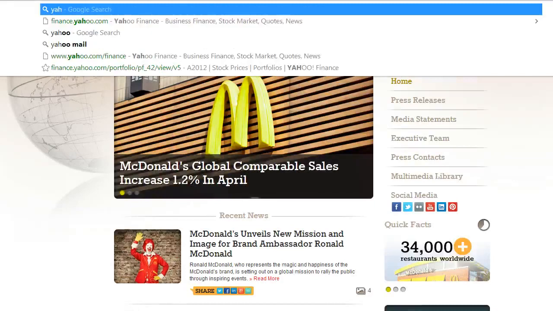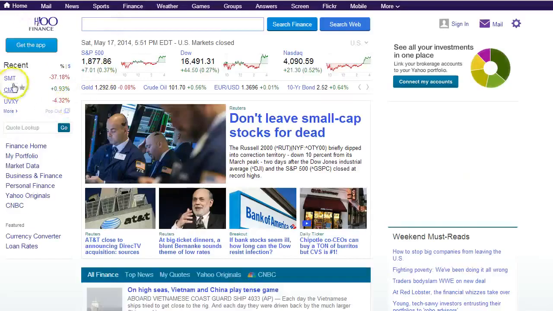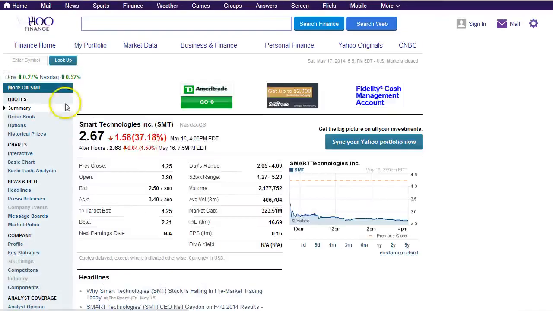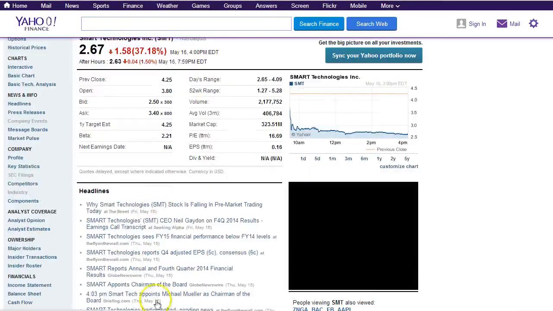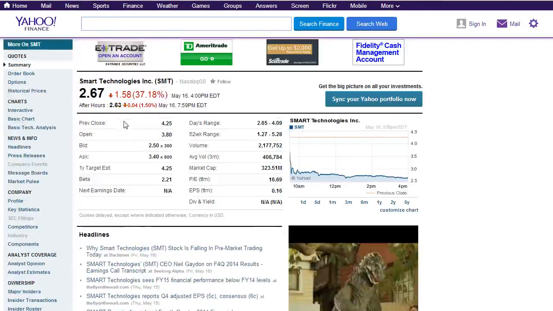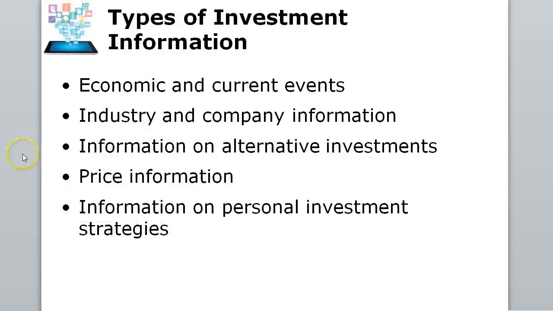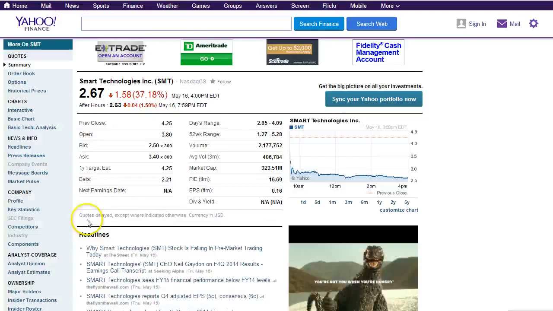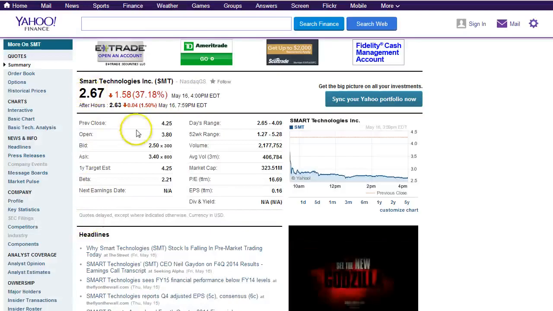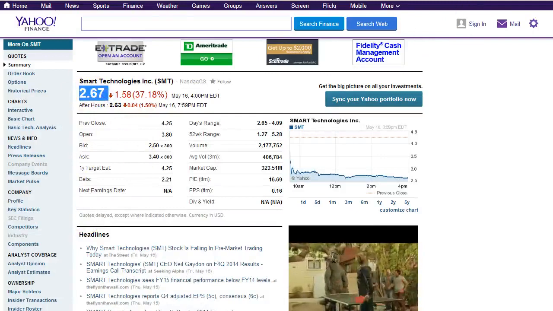If we go to Yahoo Finance and look up any particular company, they will have headlines and news on the company right below the stock quote. That can give you a lot of information about the company as well. On the internet, you can find information about different types of investments and pricing information, exactly what Yahoo is giving us right now as far as the bid and ask, and the price of the stock.